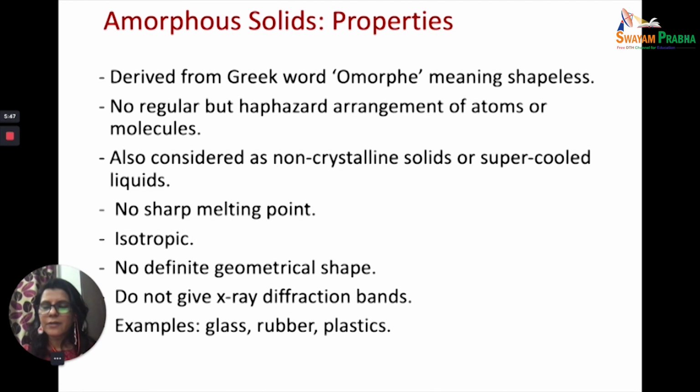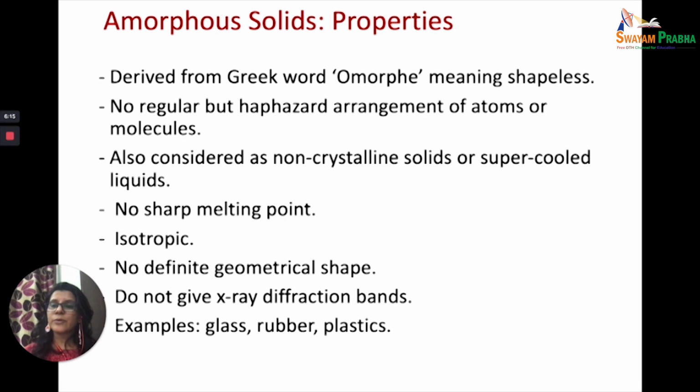It doesn't have a geometrical shape which is very fixed, because the forces are not as strong as those in the crystalline solids. Now, because of this nature, they do not give X-ray diffraction bands. So a crystal structure can be very easily verified. If it has a sharp melting point, it's a crystalline solid. If it doesn't have a sharp melting point, it is an amorphous solid.